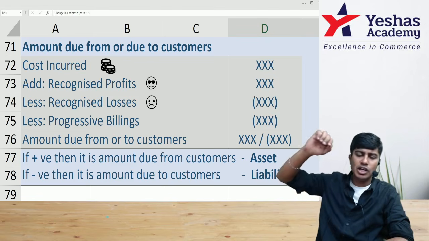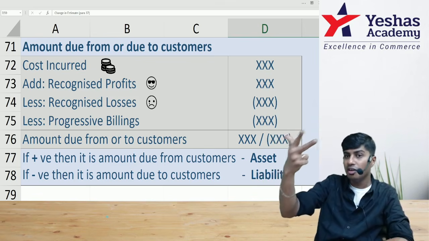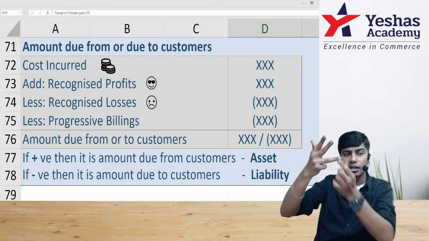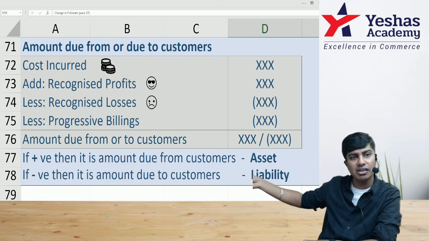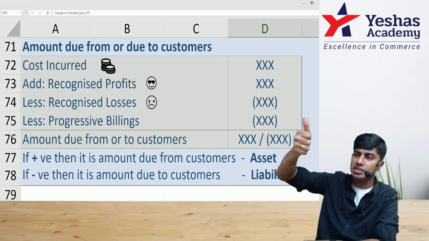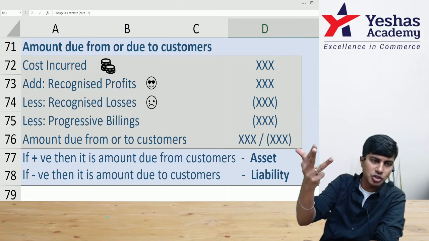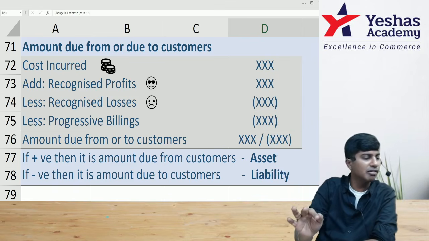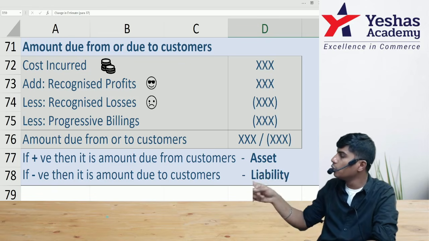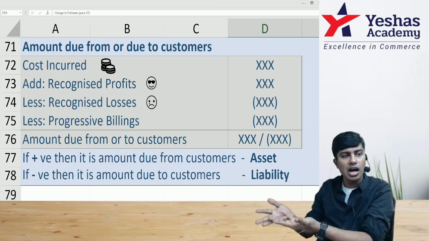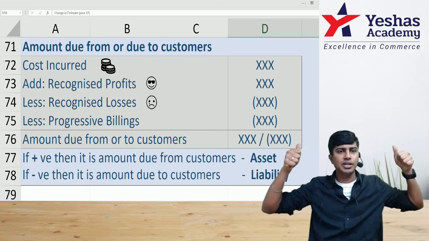Mathematically, what to do? Take cost incurred, add recognized profit, deduct recognized losses. From this, deduct progressive billings. If the resulting number is positive, it is an asset. If it is negative, it is a liability. Once again, cost incurred plus recognized profit minus recognized loss minus progressive billings. Positive number, asset. Negative number, liability. So amount due to customers is a liability. Amount due from customers turns out to be your asset. And this is Accounting Standard 7.